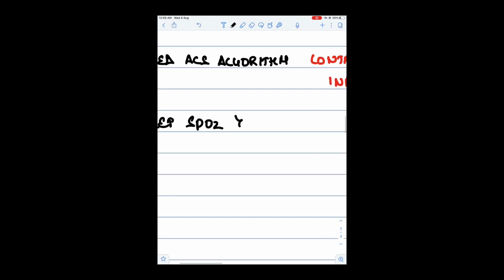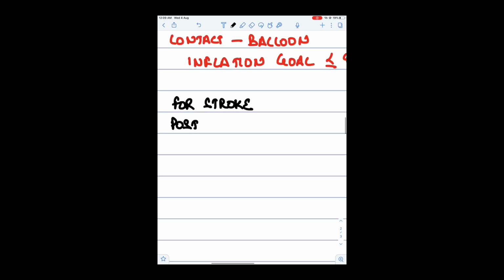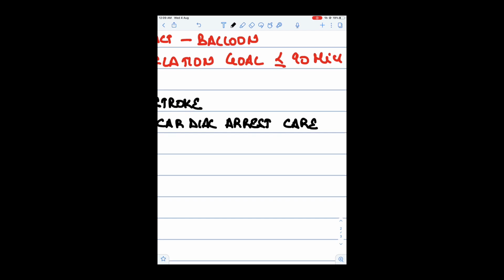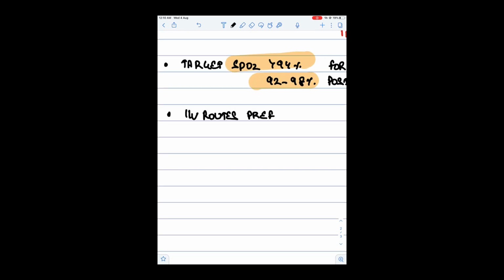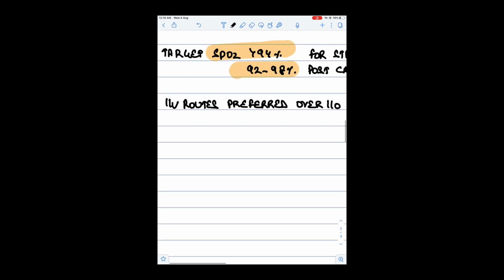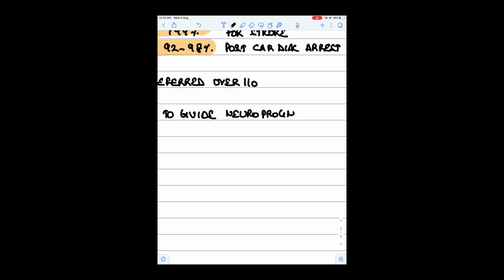The target saturation to be maintained is more than 94% for stroke and 90 to 98% for post cardiac arrest care. It also says that IV routes are preferred over intraosseous route, and new diagrams to guide neuroprognostication.